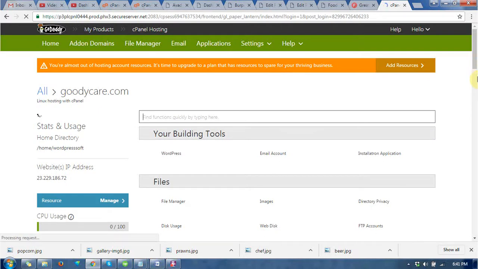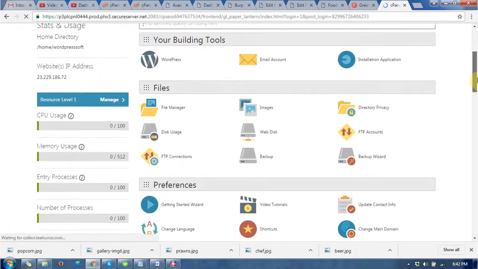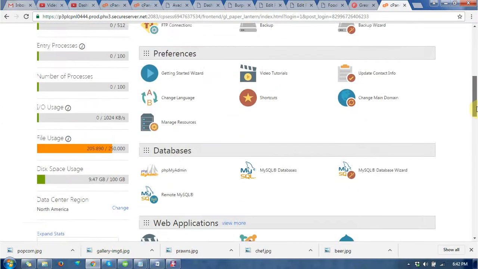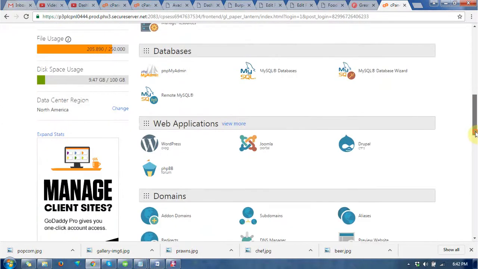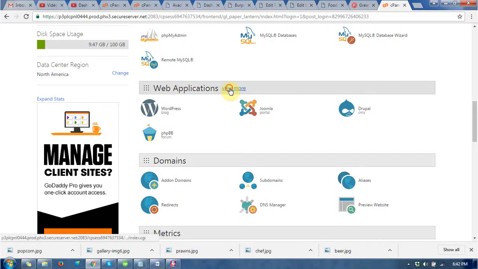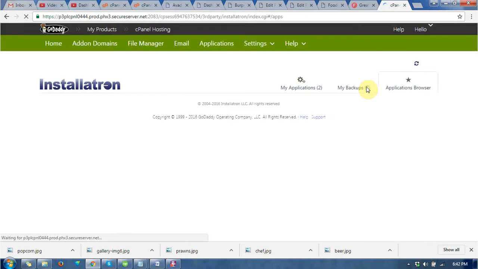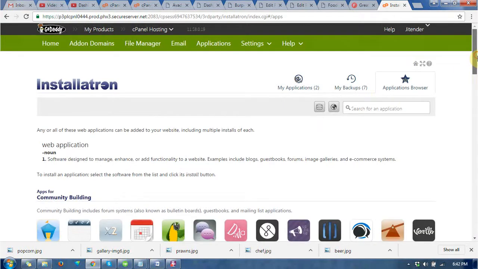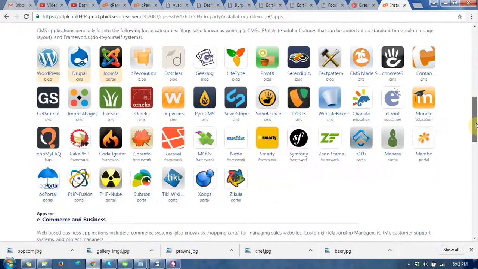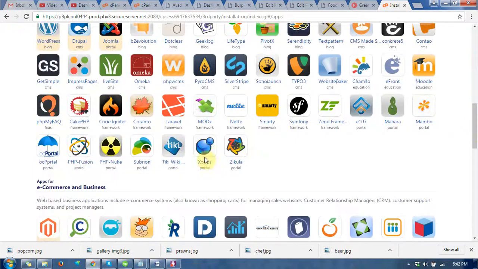So you can see this is my cPanel, where you will find some of the applications. Just go to the web applications, then select Tiki Wiki. This is the Tiki Wiki CMS. Click on that icon.